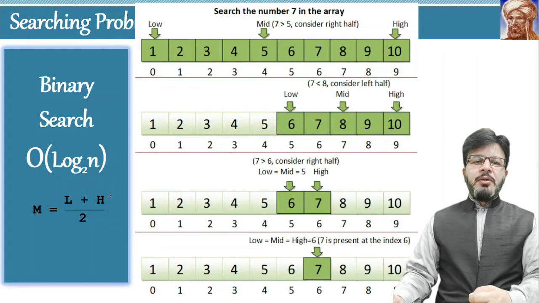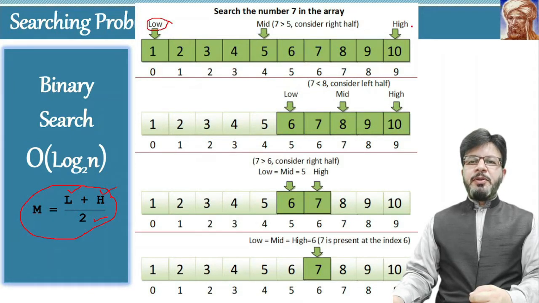First of all, the algorithm has to calculate the midpoint of the array. To calculate the midpoint, it will sum up the minimum index and maximum index of the array and divide it by 2, where L represents the low, that is pointed over here, H represents the high, and M over here represents the midpoint, pointed over here.